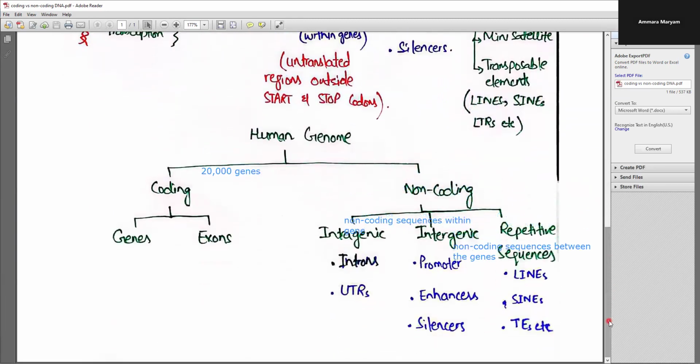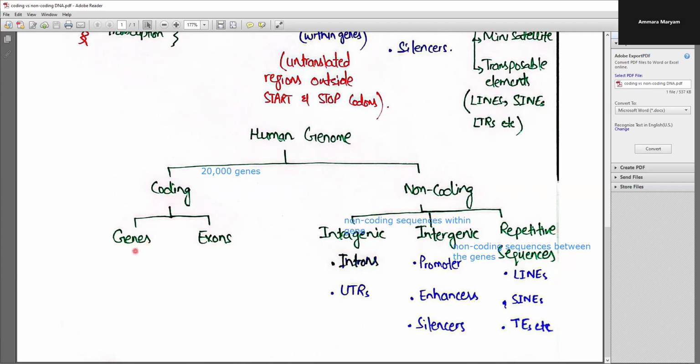Now, if I have to summarize this lecture, this is the human genome's categorization. The human genome is simply classified into two major divisions: the coding genome and the non-coding genome. Less than 2% of the genome is referred to as the coding genome.